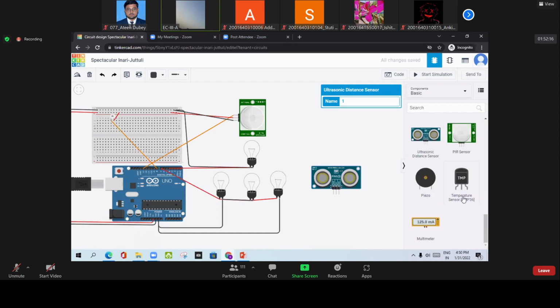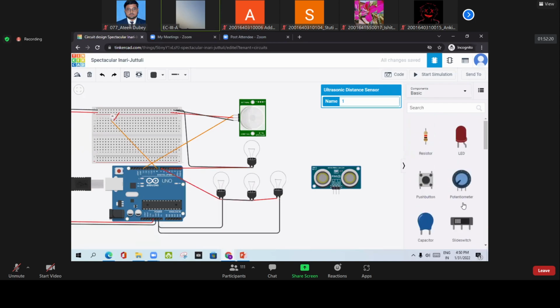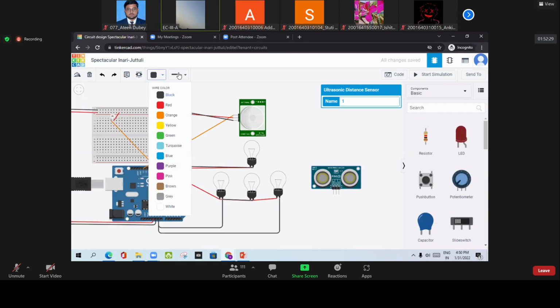Similarly, to measure humidity there are various sensors. So many sensors, switches, LEDs, resistors, and various wires.